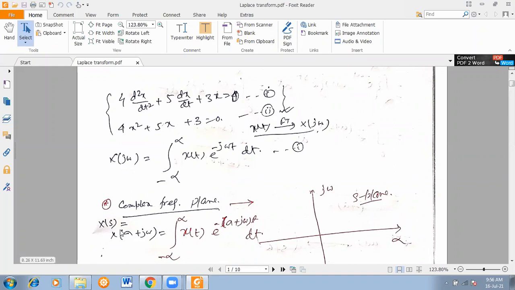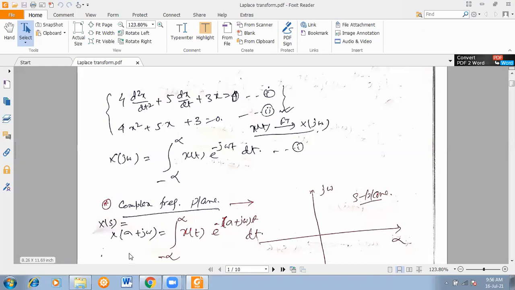So here, wherever omega was there, in the place of omega we'll write sigma plus j omega, correct. In the continuous time Fourier transform, that omega part is replaced by sigma plus j omega.